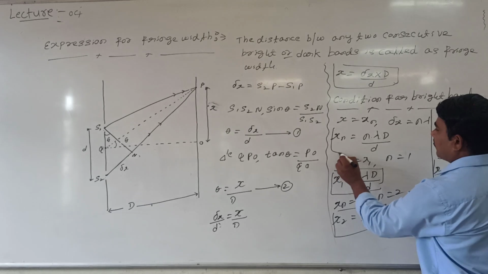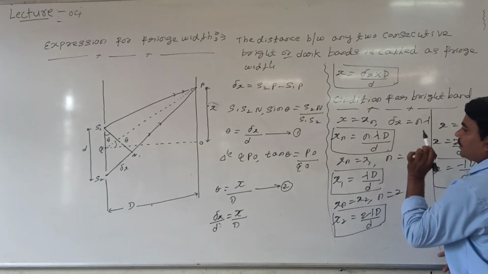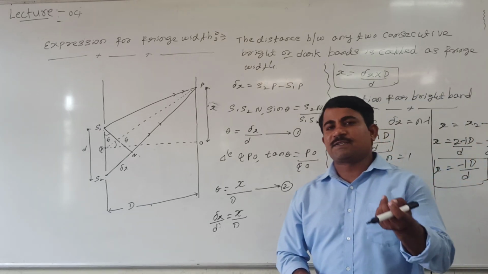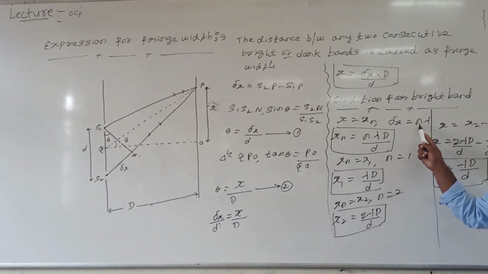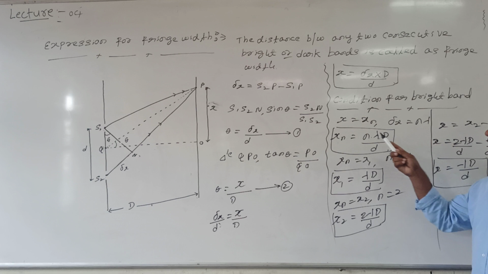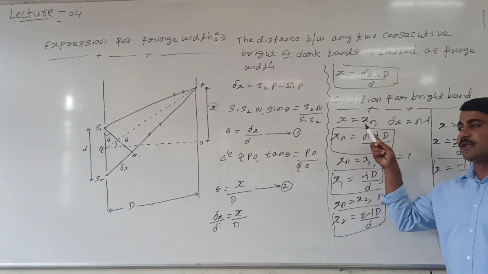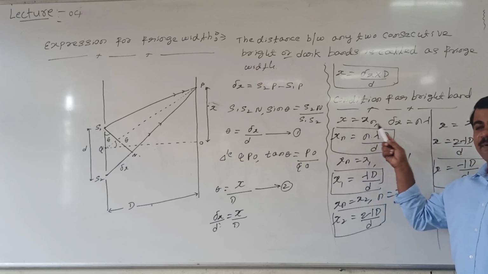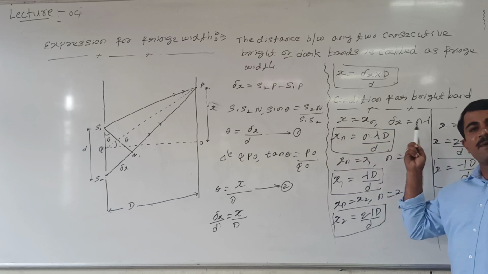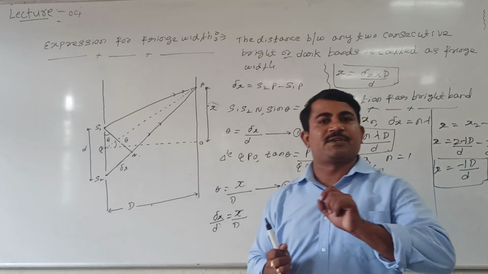So this is the condition for a bright band. Similarly, you can take the condition for a dark band. Simply, the path difference can be represented by 2n plus 1 lambda by 2, and x is equal to xn plus 1. If you take x is equal to xn plus 1, then del x is equal to 2n plus 1 lambda by 2, and that represents the condition for a dark band.